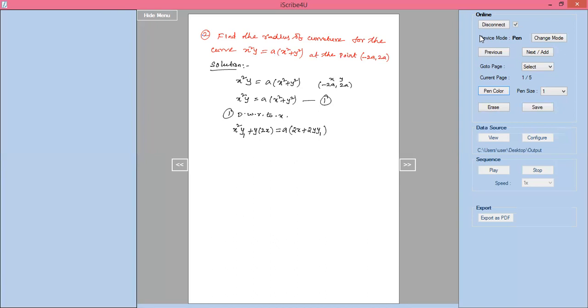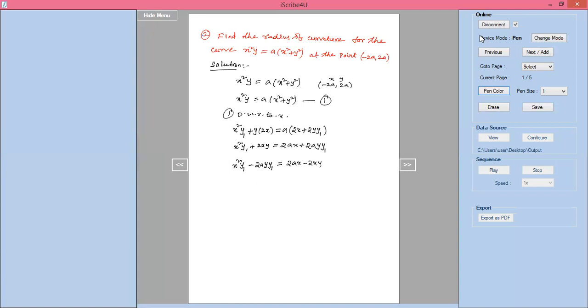Now I will multiply this a inside and bring the y1 terms all to one side and the remaining terms to the other side. So x square into y1 plus 2xy equals 2ax plus 2 into a into y into y1. Now if I take this y1 to this side, x square y1 minus 2a y1 equals 2ax minus 2xy.